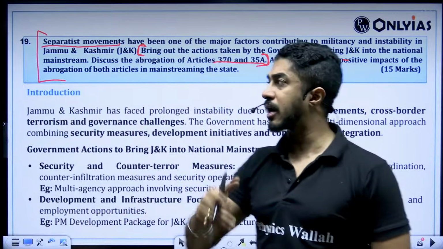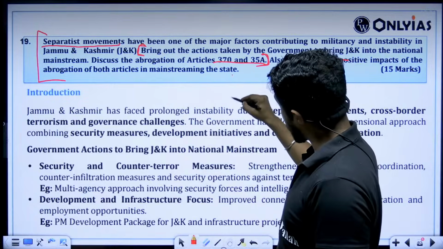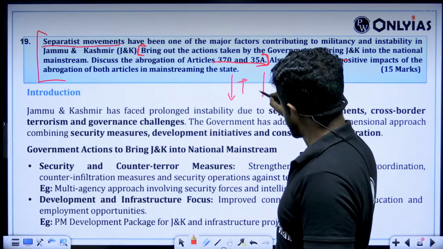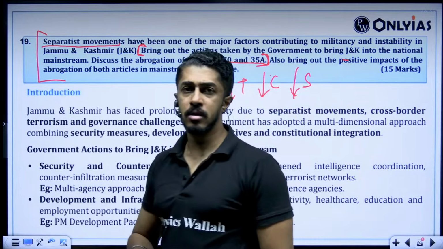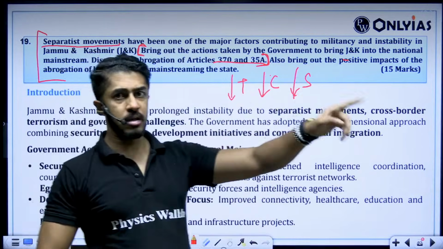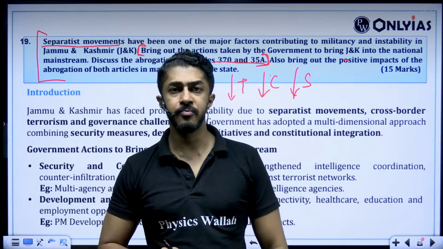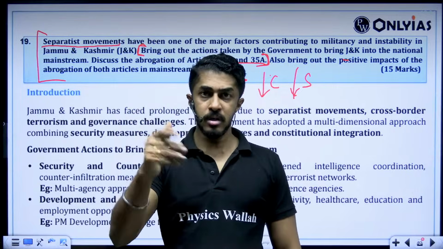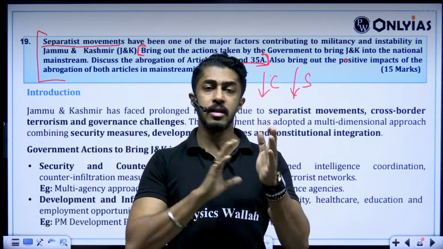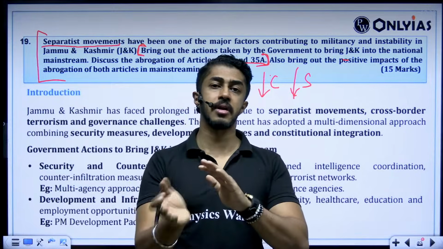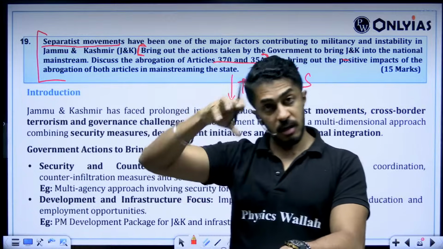One of the major takeaways of Article 370 and 35A is that terror attacks have come down. Civilian deaths have come down. Deaths of soldiers have come down. I covered this in last week's current affairs. The Hindu paper published an entire piece on Kashmir, on the impact after Article 35A and 370 were taken out, with graphical data.